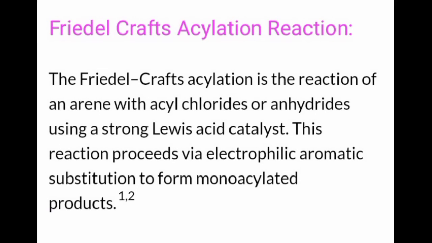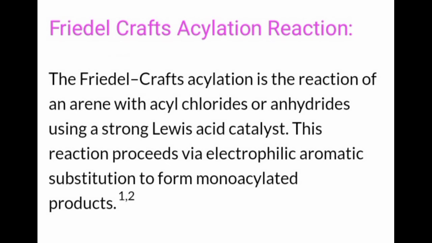After that, let us see about the Friedel-Crafts acylation reaction. It is the reaction in which arenes, that means aromatic compounds, with acyl chlorides or anhydrides using a strong Lewis acid give a corresponding product.